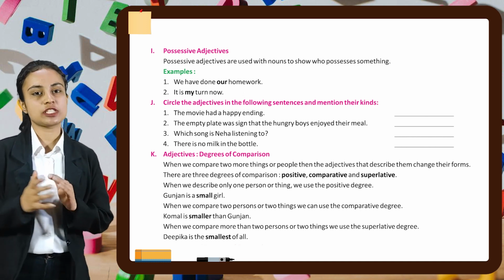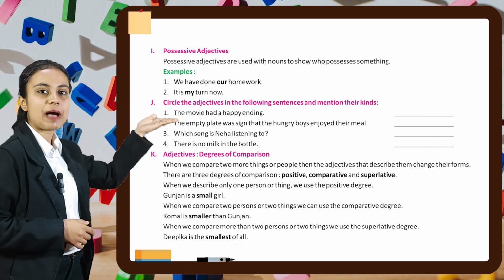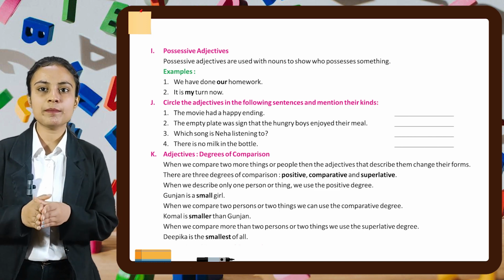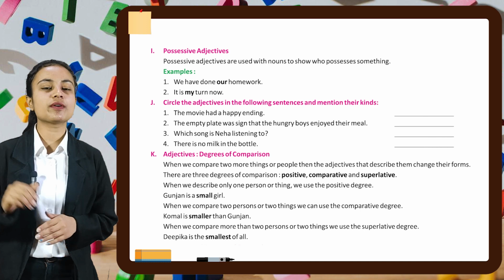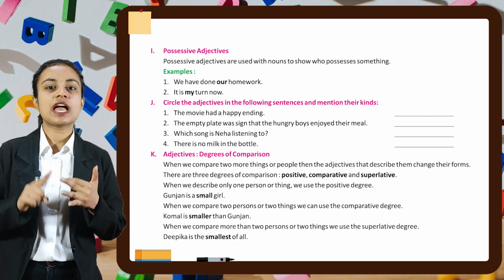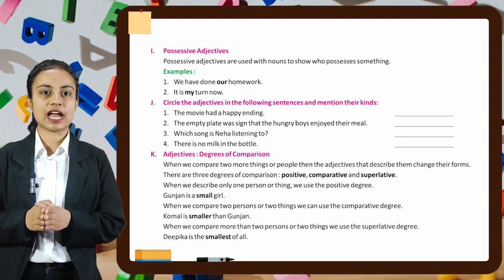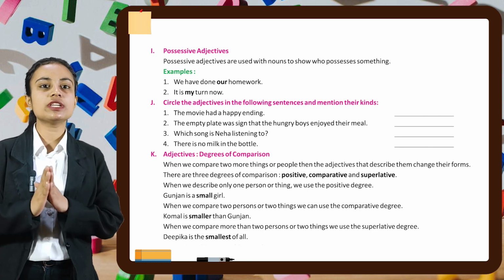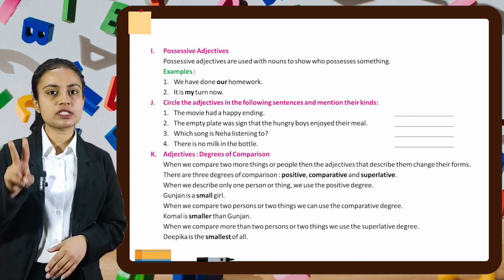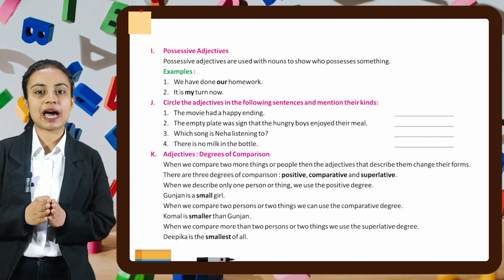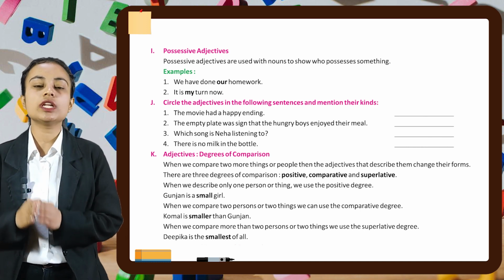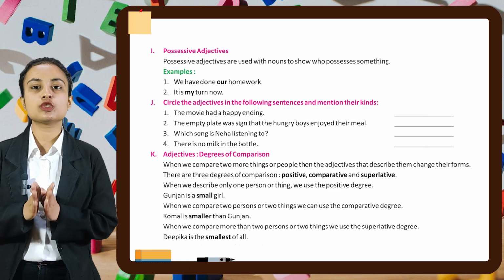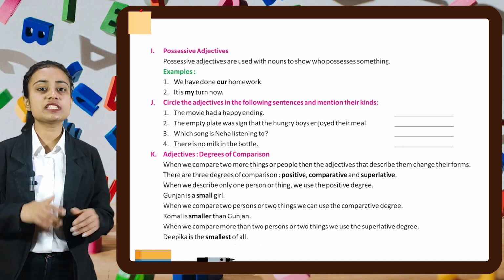Let's move on to the next part, which is part number K, adjective degrees of comparison. When we compare two or more things or people, the adjectives that describe them change their form. There are 3 degrees of comparison: positive, comparative, and superlative. When we describe only one person or thing, we use positive degree. For example, Gunjan is a small girl. When we compare 2 persons or 2 things, we use the comparative degree. For example, Komal is smaller than Gunjan. And when we compare more than 2 persons or things, we use the superlative degree. For example, Deepika is smallest of all.